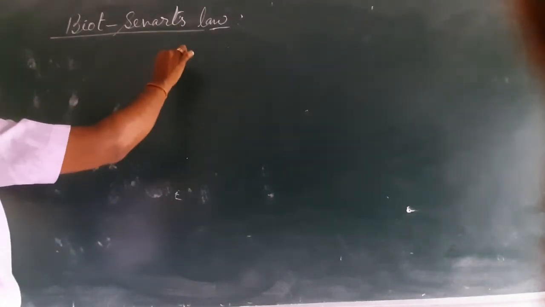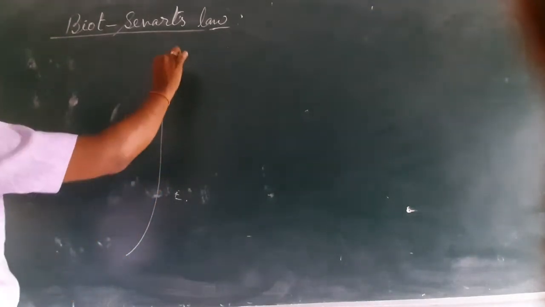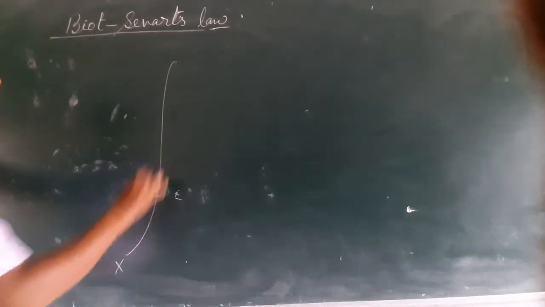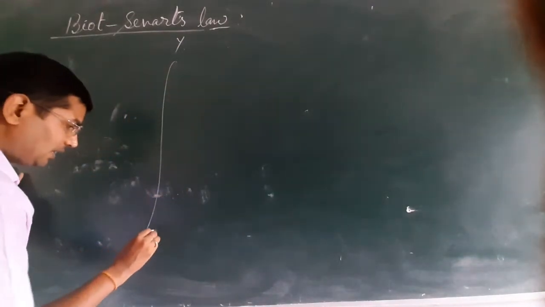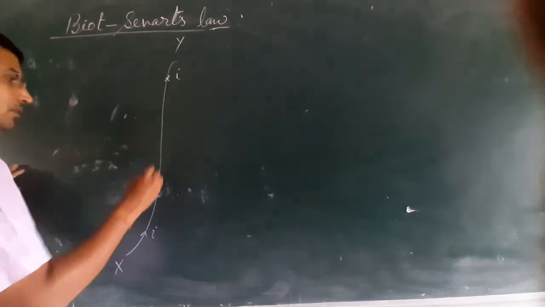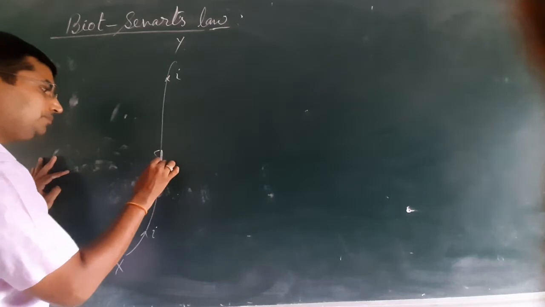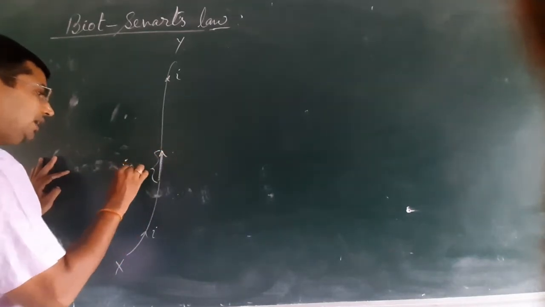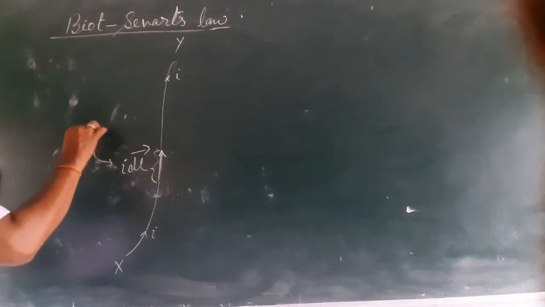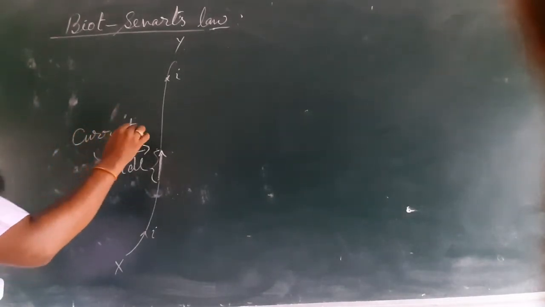According to this, they observed that if there is a current carrying conductor of any shape, say, I am supposing XY, and in this current carrying conductor, current I is flowing, then due to a very small part of this conductor, which is called current element, it is a vector quantity.